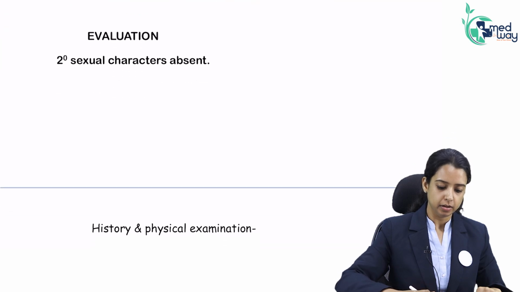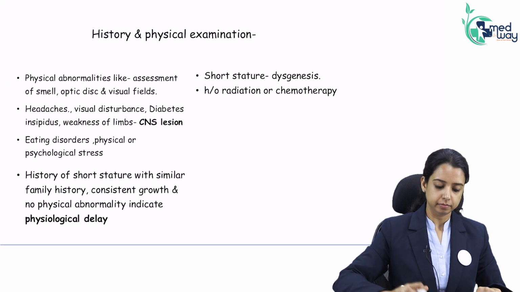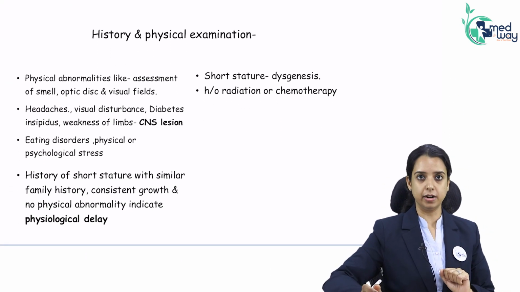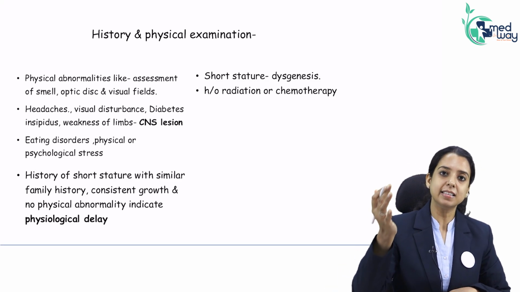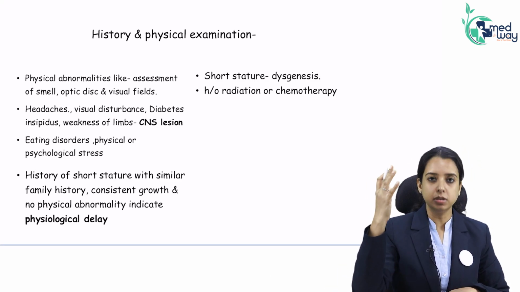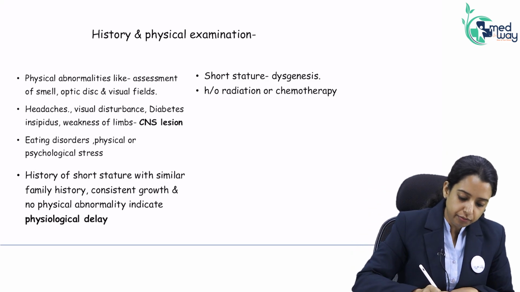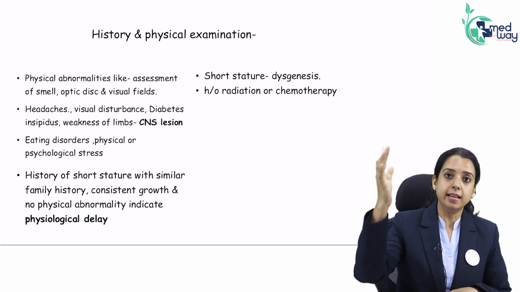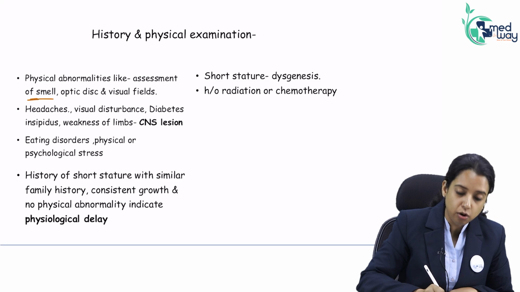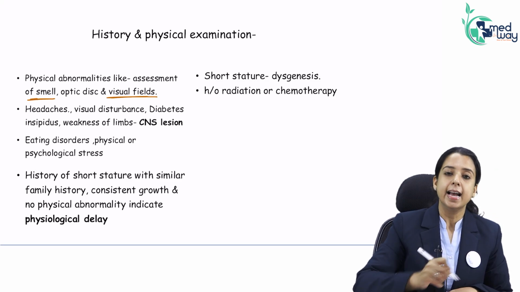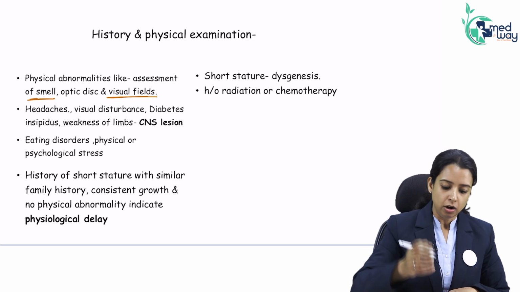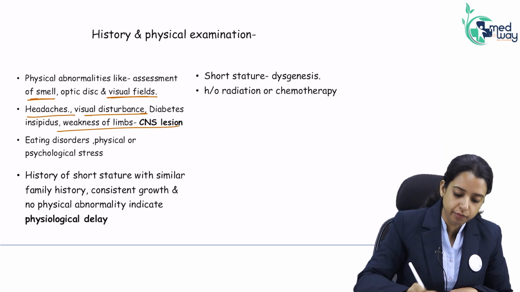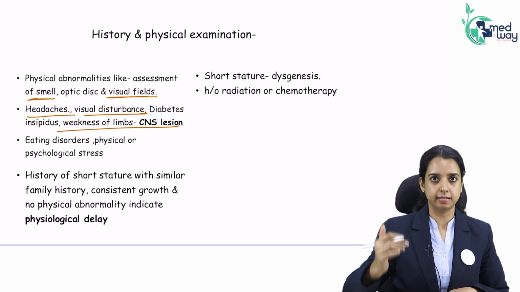Okay? Right. So, starting with the history and physical examination, any girl comes with primary amenorrhea, what will I ask in the history? I want to rule out the central and the peripheral causes. So, first I will see if there is any central cause. I will ask for any anosmia, any visual field defect, any constant headache or convulsions. That will indicate a central cause. Headache, visual disturbance, weakness of limbs, that will indicate a CNS lesion.